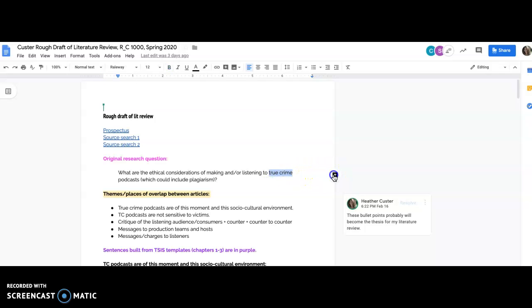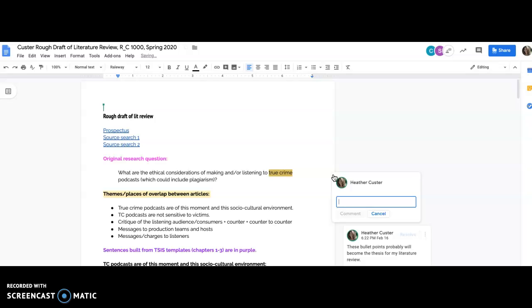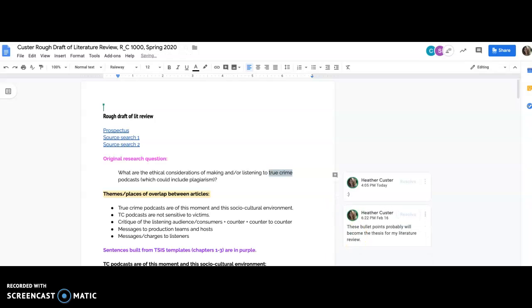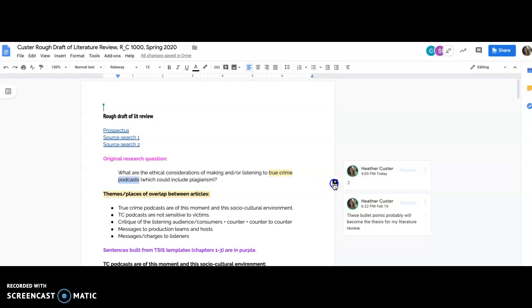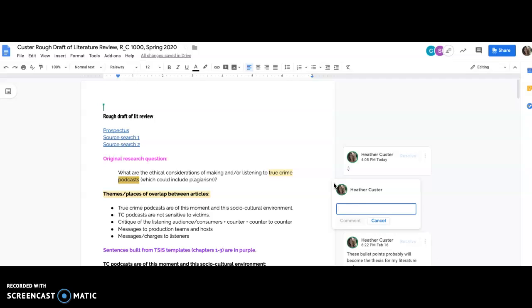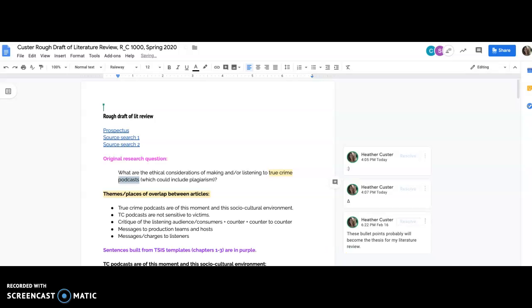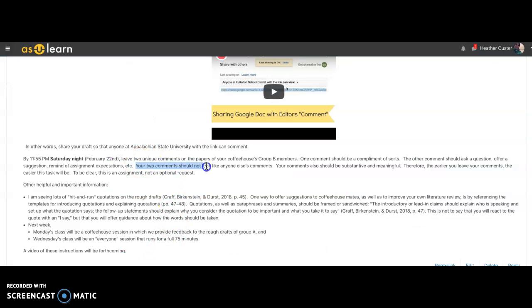One should be positive, smiley face, and the other should make some sort of suggestion or ask a question or give advice about what might be changed to make the literature review better. You could also remind people of the assignment's expectations. Remember that your 2 comments should not look like anyone else's comments.